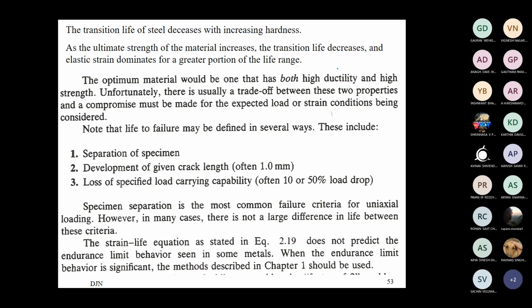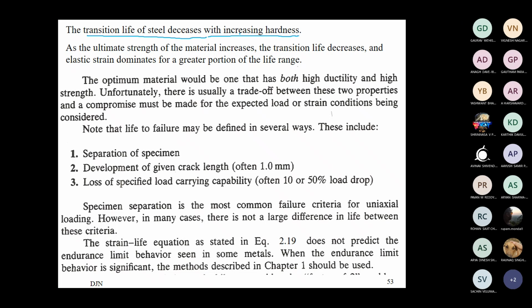These points about transition life: transition life decreases with increasing hardness. Increasing hardness means the material is getting more and more brittle. So in a brittle material there is not much plasticity. Therefore the transition life, where the plastic and elastic parts' dominance breaks up, that zone is going to reduce.